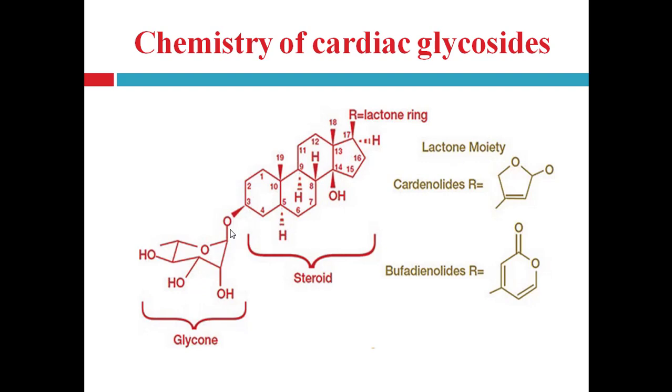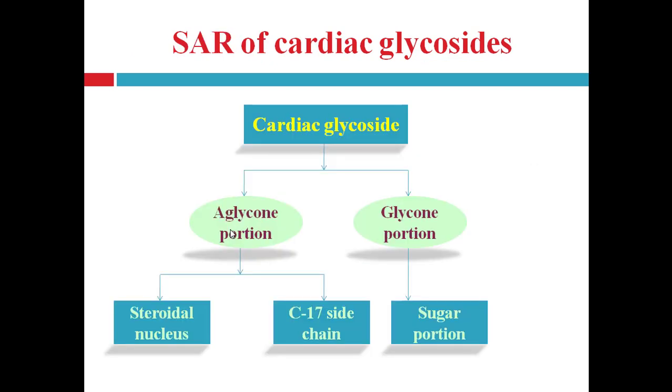And the glycone part is the sugar moiety, and this sugar moiety varies with glycosides. It may be D-glucose, digitoxose, L-rhamnose, and D-cymarose. These types of sugars are present in the different cardiac glycosides. The different configurations we have seen in the chemistry of cardiac glycosides are very important. So that is the chemistry of cardiac glycosides. The structure activity relationship of cardiac glycosides we will discuss in the next lecture.